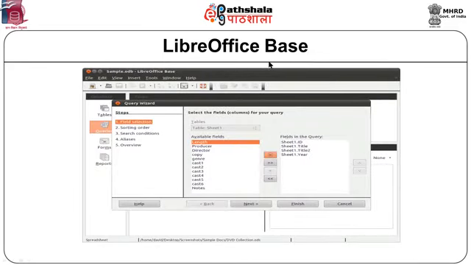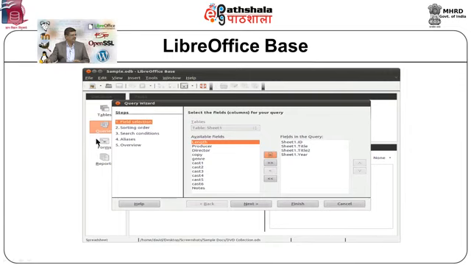This is LibreOffice Base, which is a database management software. We can create tables, we can create queries, we can create relationships, primary keys, foreign keys, and from the data we can create forms and reports.